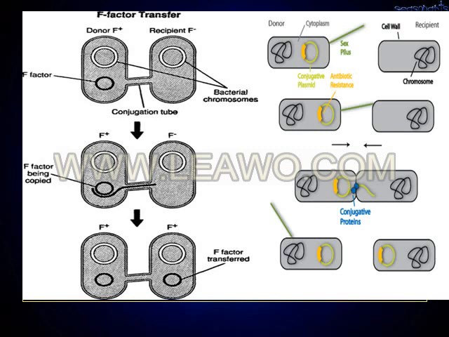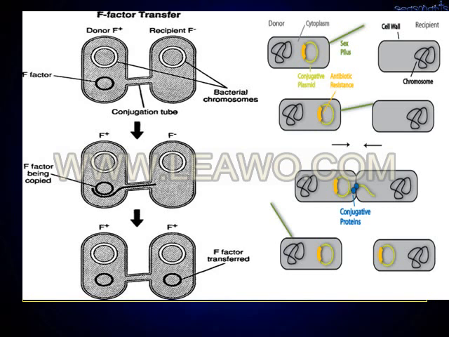Now come to the right side of the diagram, where you will see the donor and recipient. The donor cell contains the chromosome and also the F factor in the plasmid, whereas the recipient cell does not contain the plasmid or the F factor. When the donor cell and recipient cell come in contact, a conjugation tube forms.